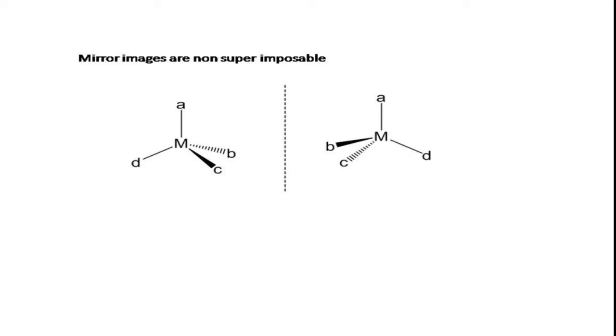Once again I am noting this here, this is very important. What is the criteria for a compound to exhibit optical activity? That is, the compound's mirror image should be non-superimposable with it. You can see in the example, this compound's mirror image is non-superimposable with the original one. Therefore, this compound is optically active. That means we can say that complexes with coordination number 4 having tetrahedral structure connected to 4 different ligands are optically active compounds, right?